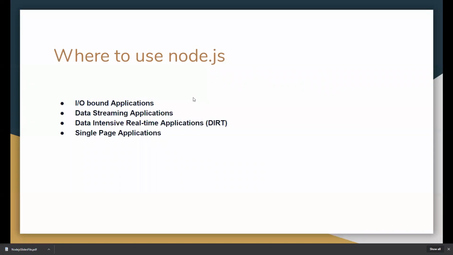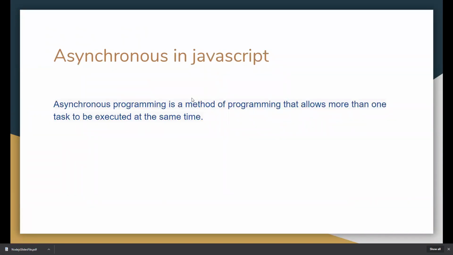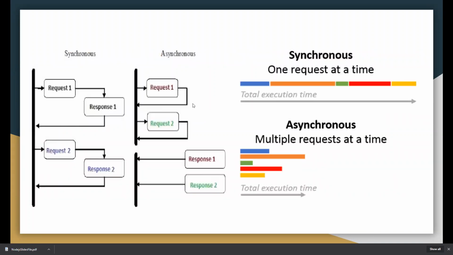So, asynchronous in JavaScript. Asynchronous programming is a method of programming that allows more than one task to be executed at the same time. In simple terms, we have an image here so we can easily understand what synchronous and asynchronous are.